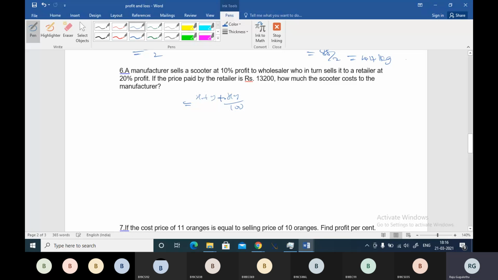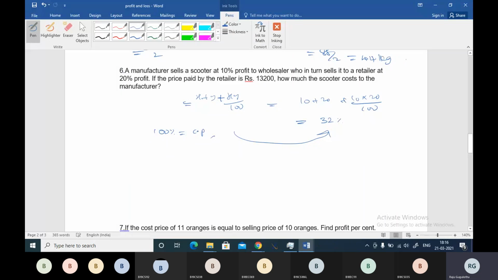So you have to take x plus y plus xy by 100, then 10 plus 20 plus 10 into 20 by 100. So it's 32 percentage. That means if you consider that 100% is the cost price of the scooter and you are selling it at 32 percentage profit, of course, the manufacturer selling to the wholesaler, the wholesaler is selling to the retailer.